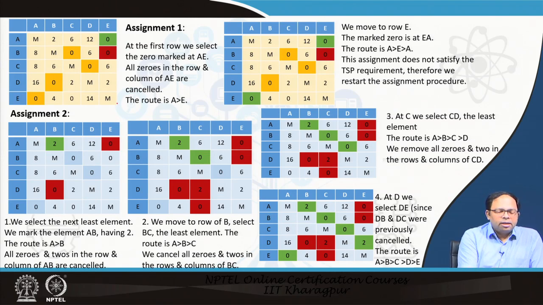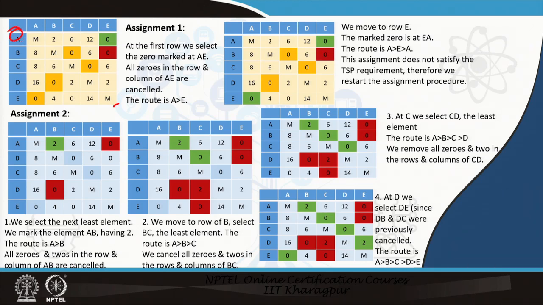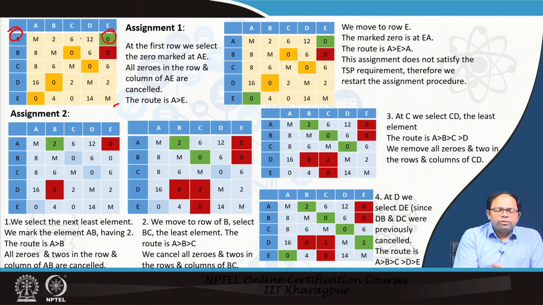So, this is the matrix from the last slide, and we go to the first point A. Over here in the first row we select the 0 marked at AE, where we have a marked 0. So, we select that. This is our first route. Once we do that, we have to do another row and column scanning where we mark the zeros. Instead of saying that, we can also say all rows and columns of AE are cancelled.